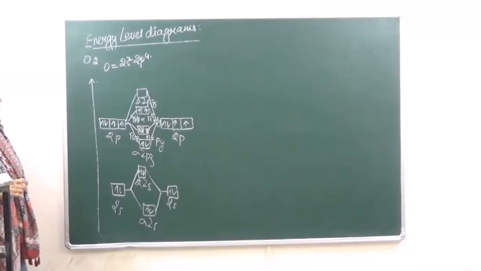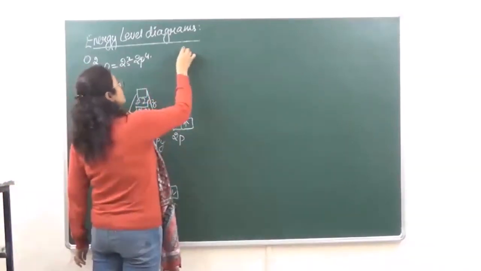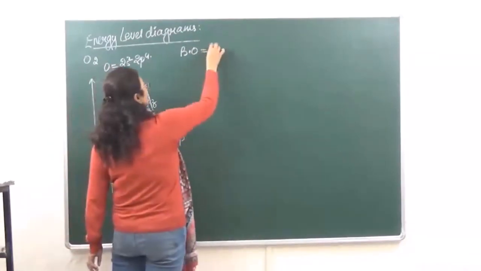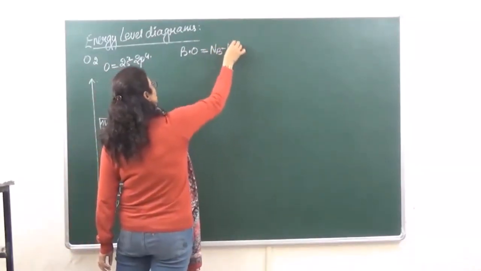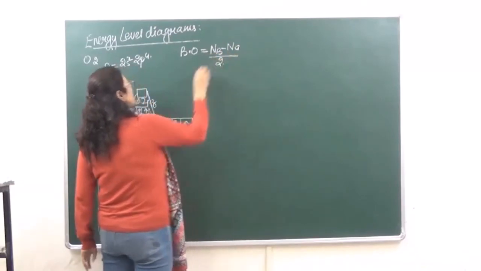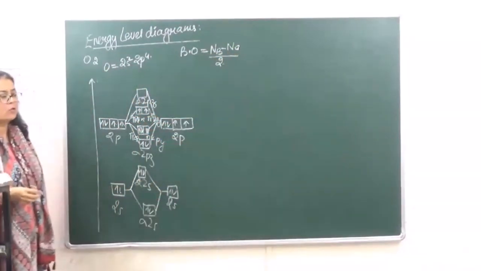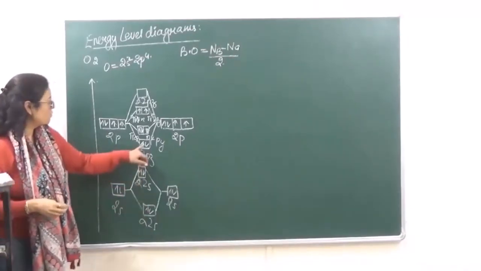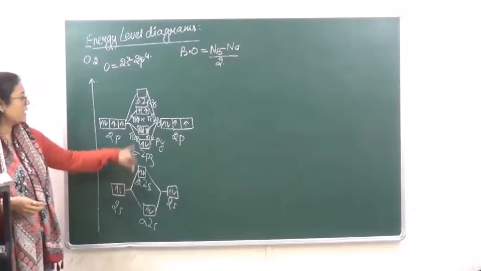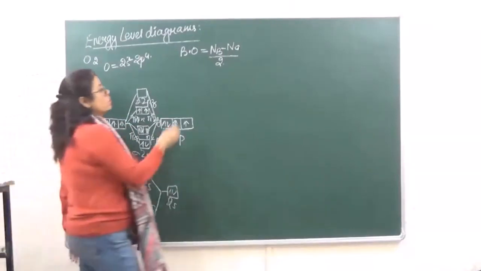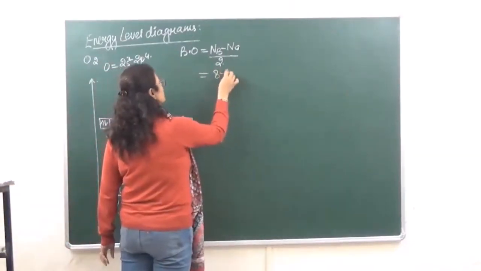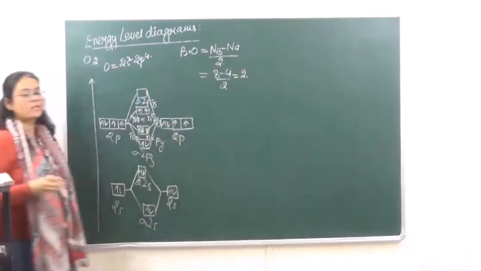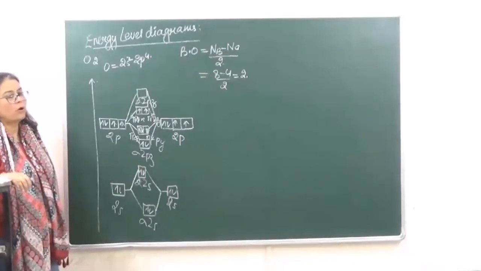Right? When we are calculating the bond order of oxygen, it will be equal to number in bonding minus number in anti-bonding, divided by 2. So how many are in bonding? We have 1 2 3 4 5 6 7 8, and in anti-bonding there are 4. So 8 minus 4 divided by 2, that is going to be 2. So oxygen has a double bond, right?